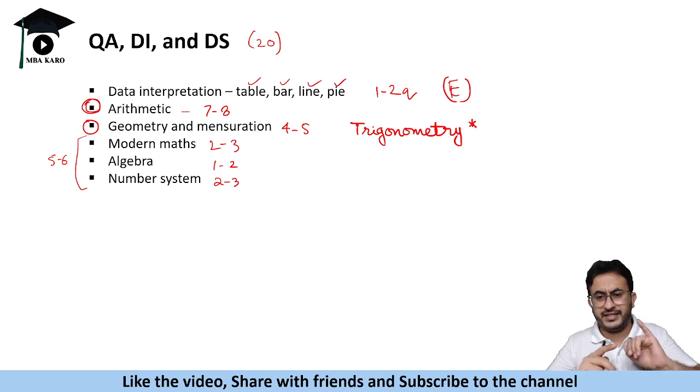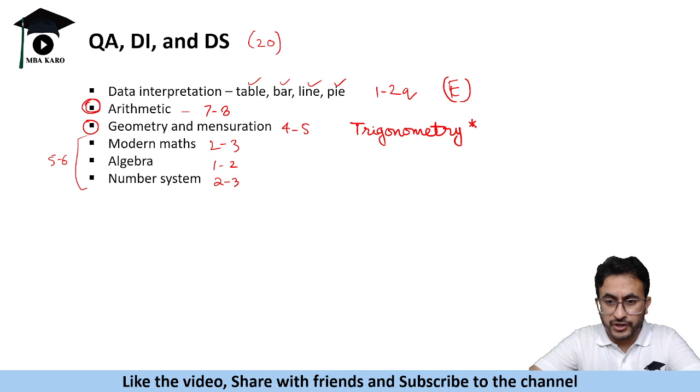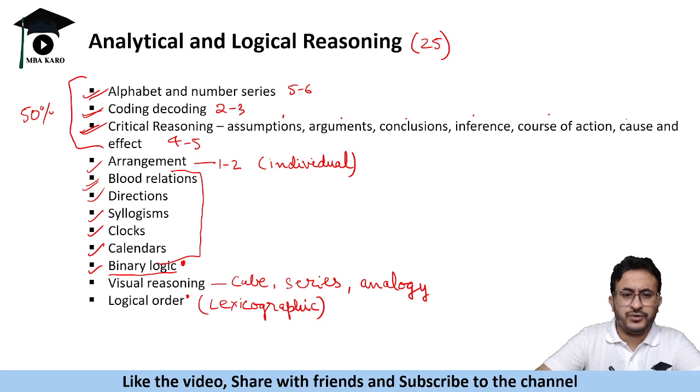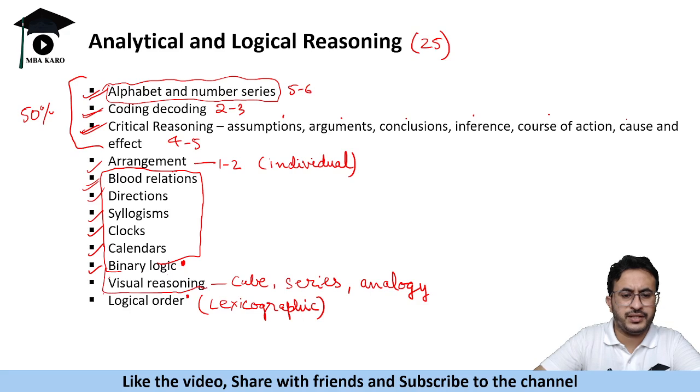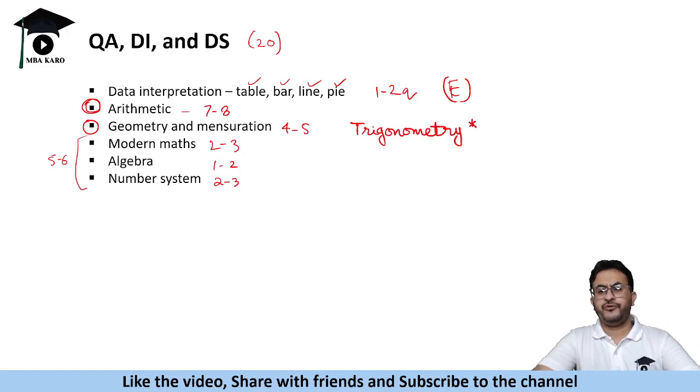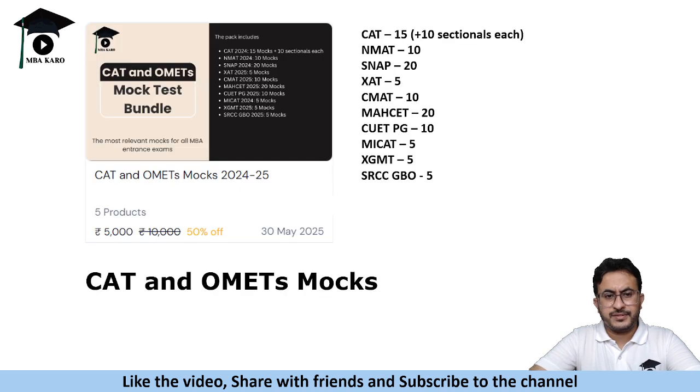The thing is about reasoning. There are a lot of topics which are not asked in other exams. For CAT you do not study blood relations, directions, syllogisms, and all these topics. And alphabet and number series, these you do not study for CAT. So these are some topics that you need to prepare specially. These are important for SNAP. So please prepare these topics, and in English you need to prepare those special topics. Quant is already taken care of if you have prepared Quant for CAT and other exams.